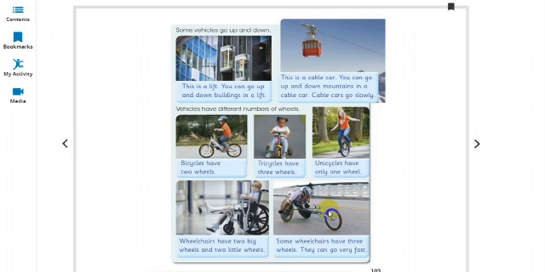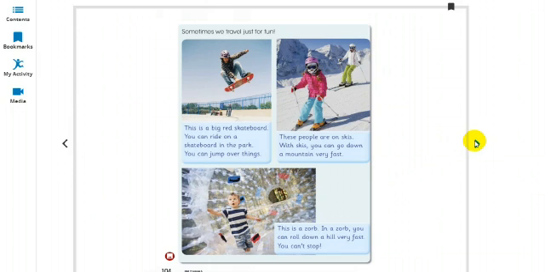And there are wheelchairs that have three wheels. So this is a wheelchair that has three wheels, one, two, and three, and it goes very fast. And whereas this vehicle is slow, it's not that fast, and this vehicle is very fast. Now let's see and let's continue.